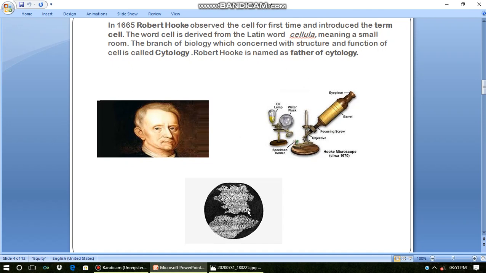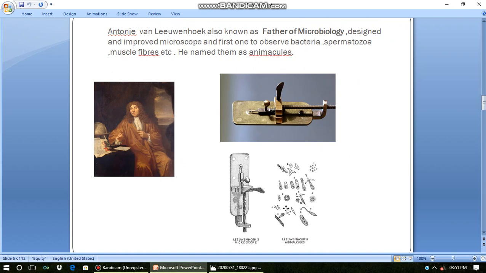Robert Hooke is also known as the father of cytology, because cytology is the branch of science concerned with the structure and function of the cell. The cells which Robert Hooke observed under the microscope were basically dead cells. Now let us see who is the next one. Antonie van Leeuwenhoek is also known as the father of microbiology.